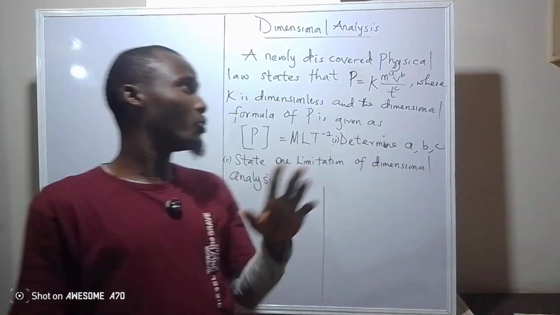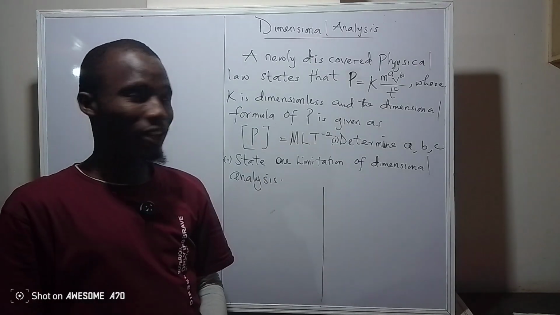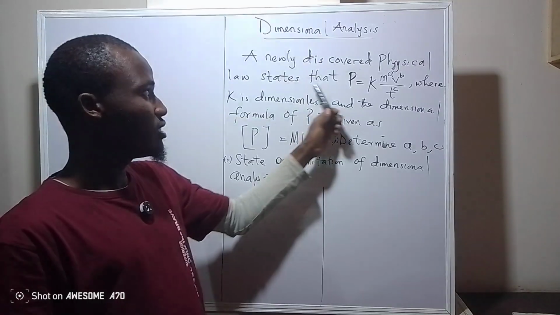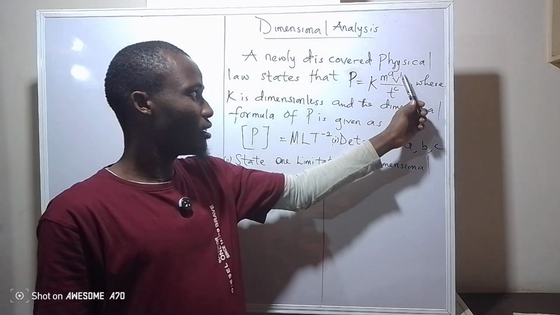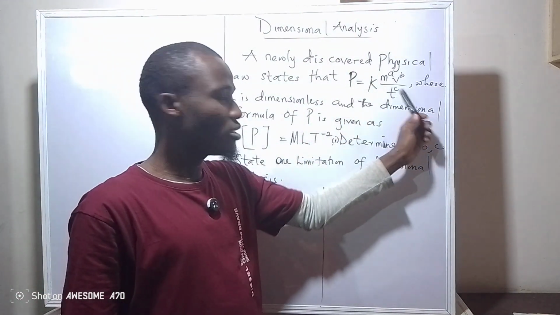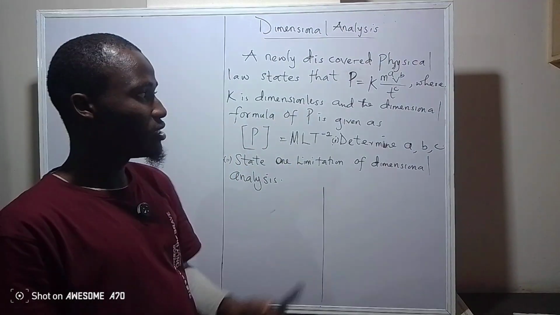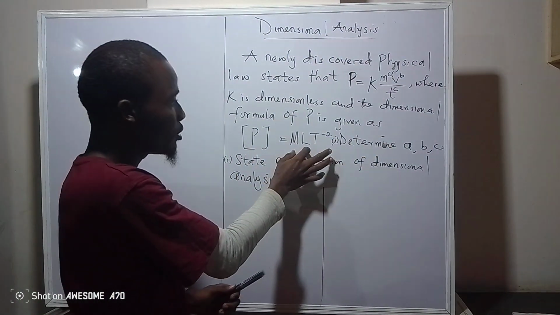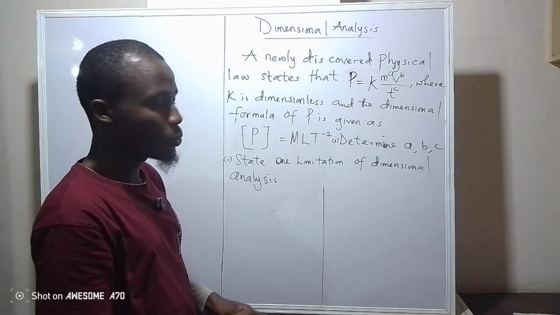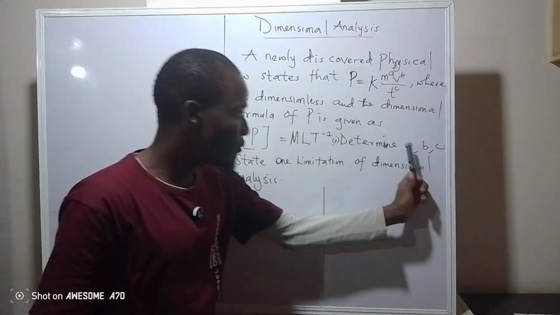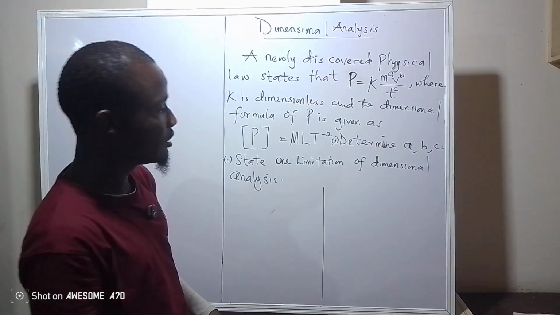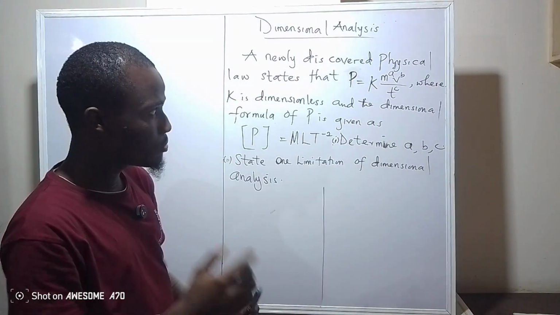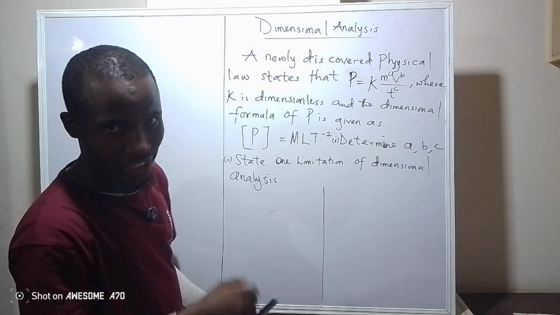So in today's class, we'll be looking into this simple question under dimensional analysis. A newly discovered physical quantity or physical law states that P equals k m^a v^b over t^c, where k is dimensionless and the dimensional formula of P is given as M L T^-2. We have to determine the values of a, b, and c, and also state one limitation of dimensional analysis. Without wasting much of our time, let's begin.